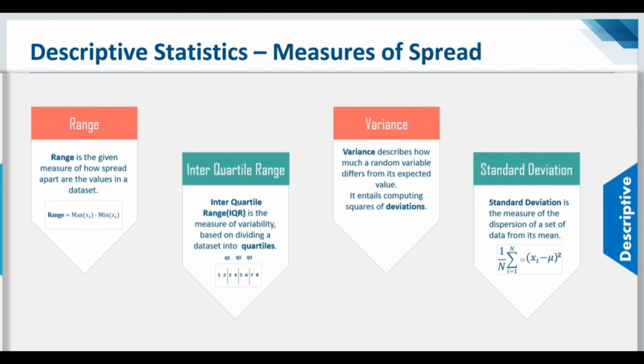So folks, I'm not going to go into depth on how to calculate each of these terms. If you want to learn more about statistics, I'll leave a link in the description box to a video on statistics for data science, where you'll understand all these terms and how to calculate the values. So guys, that was all about the various measures you need to go through in descriptive statistics.